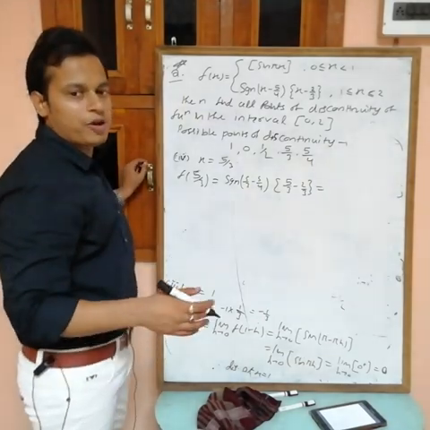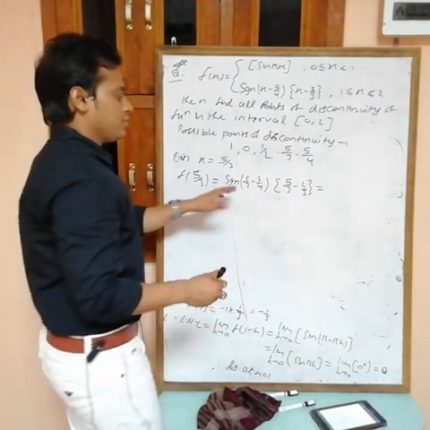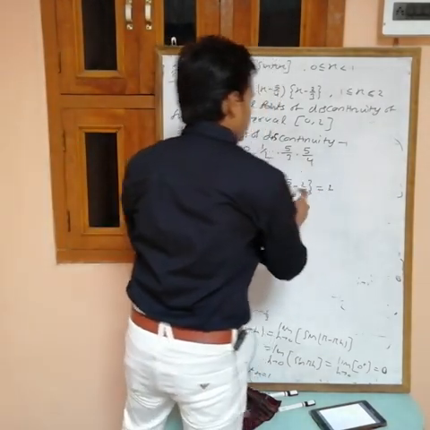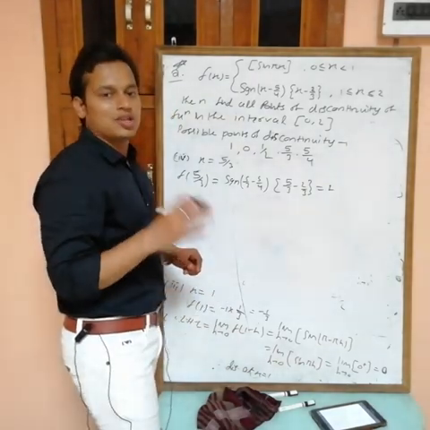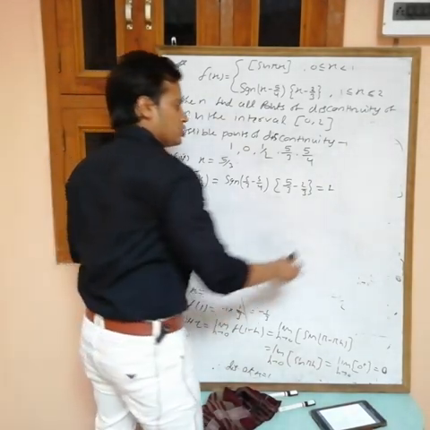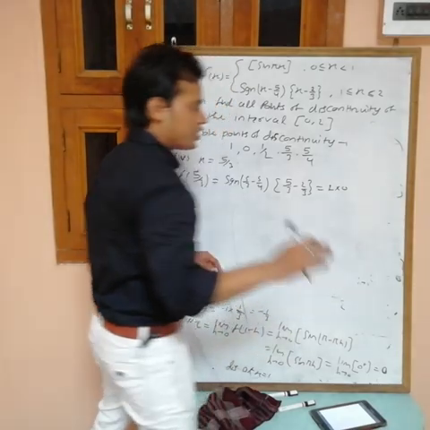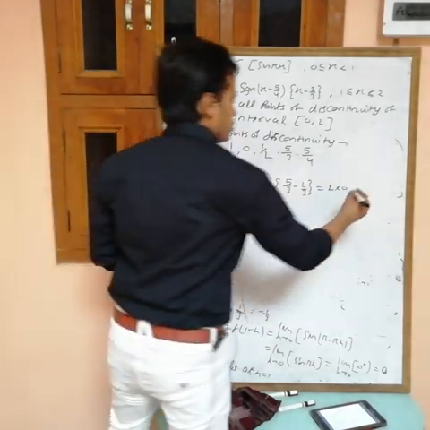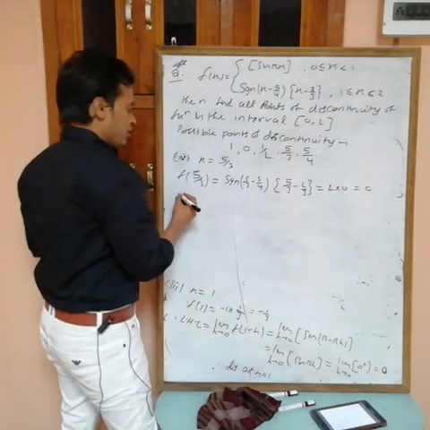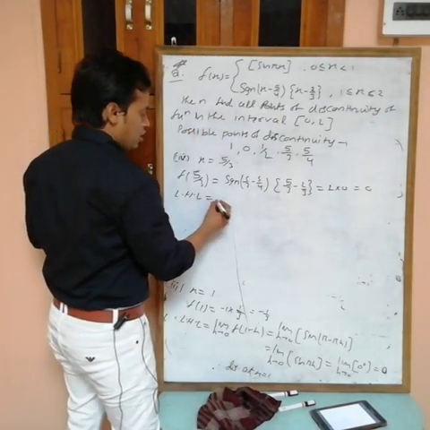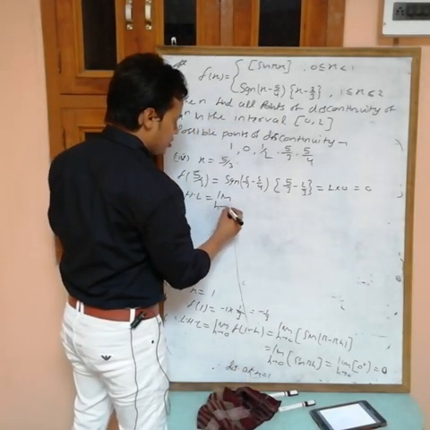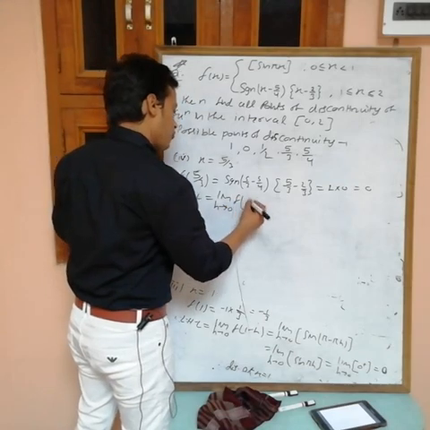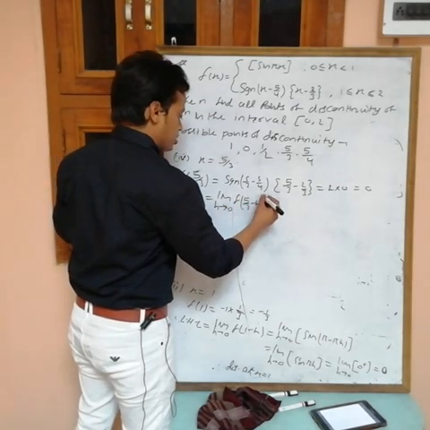5 by 3 minus 5 by 4 is a positive value, so the signum value is plus 1. 5 by 3 minus 2 by 3 is 3 by 3, which is 1, and the fractional part of 1 is 0. The fractional part of an integer value is always equal to 0. So this is 0. Now I am finding the LHL.